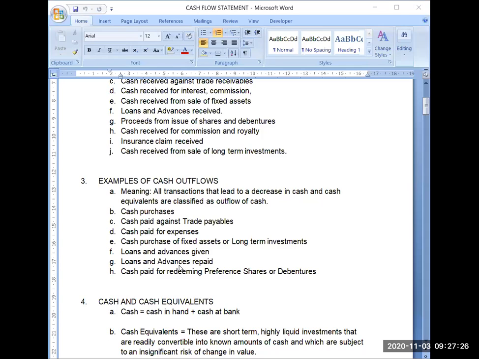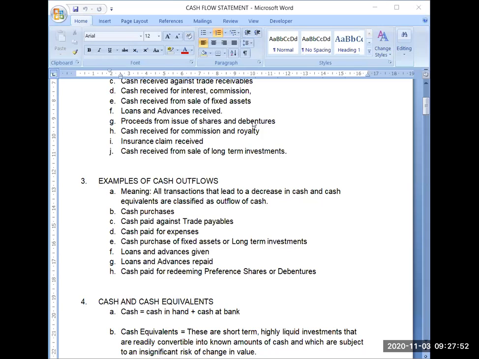Cash paid for redeeming preference shares or debentures. Similarly, if you have issued preference shares, you have received the cash, and now you are redeeming the preference shares, meaning you are returning their money, their capital amount. That's why it will be an outflow of cash. Then you have issued debentures. At that time you have borrowed money from the debenture holders.